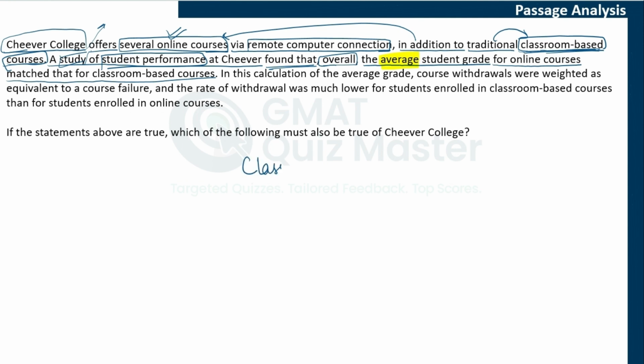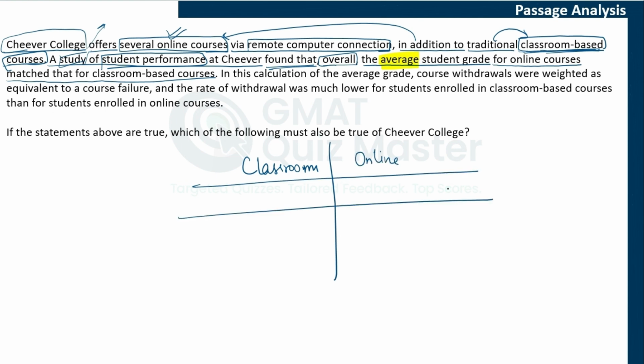So if this is the classroom based course and this is the online course, then the average student grade is 5 here, and it is 5 here. Now, since we are talking about average, take a note that if there are, let's say, 5 values, 1, 2, 3, 4, 5, then the average will lie somewhere in the middle.